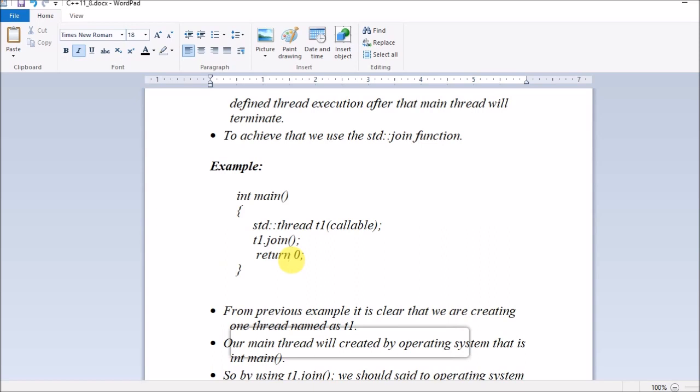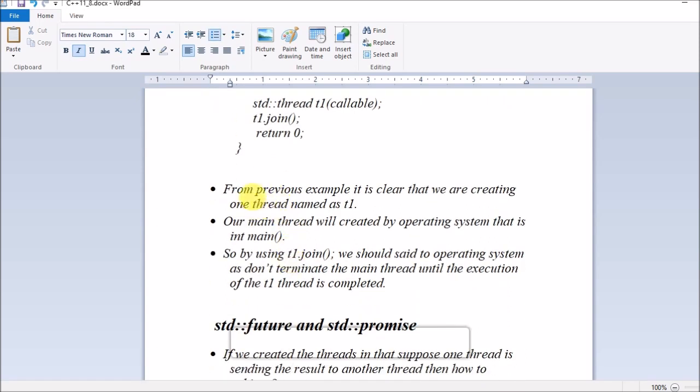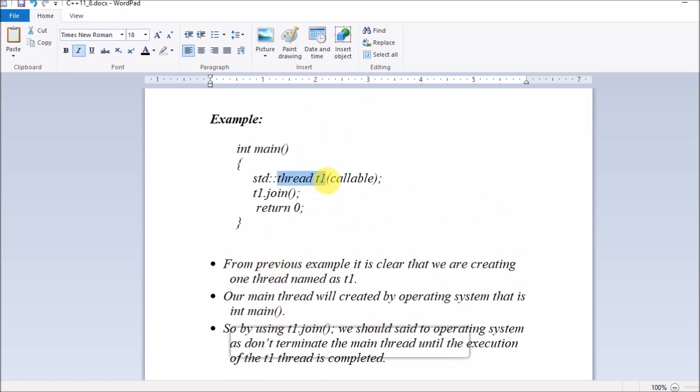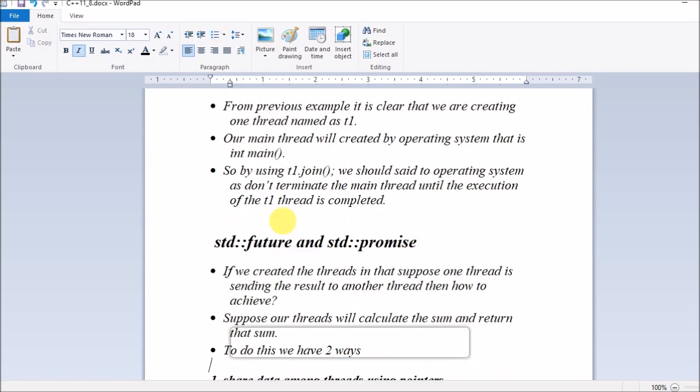I hope you understood. This is the meaning of what I told you from the previous example. The main thread is created by the operating system, that is in main. By using t1.join, we tell the operating system not to terminate the main thread until the execution of t1 is done. You create this subthread, and you tell the operating system: till t1 is not completing its task, don't terminate the main thread. This is how the process takes place.